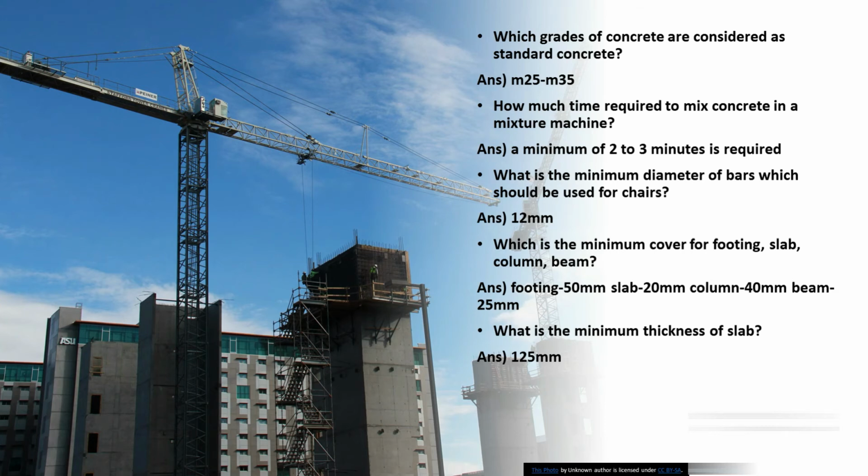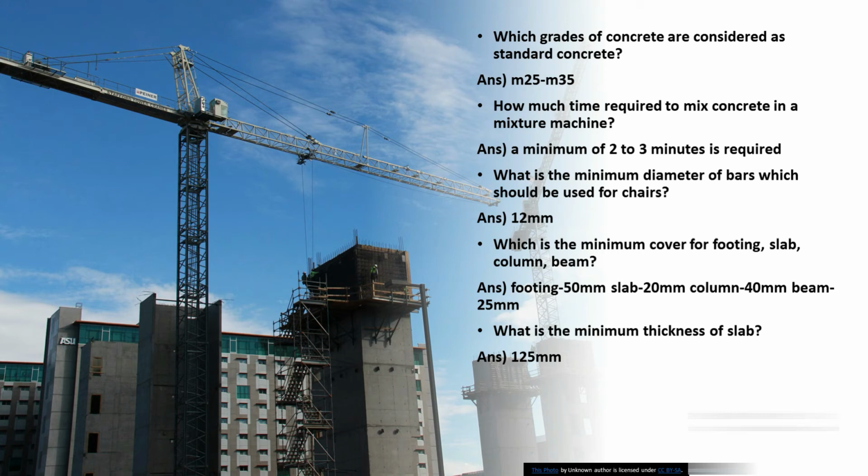And then next is which grades of concrete are considered as standard concrete? It's M25 to M35. And then how much time is required to mix concrete in a mixer machine? It's 2 to 3 minutes for every batch prepared. For every batch, mix the mixture in a mixing machine for 2 to 3 minutes. So 2 to 3 minutes is the limit, or you could say the standard way of mixing.